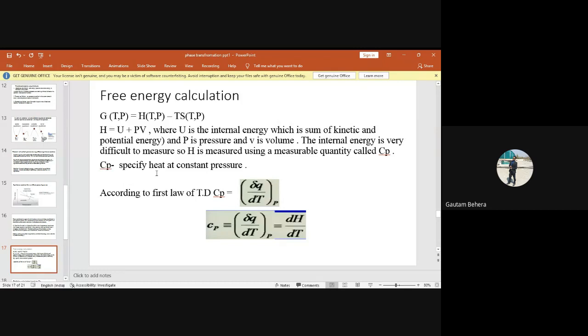PdV means a small change in volume is dV. Pressure into change in volume, V2 minus V1. Or P delta V means P into V2 minus V1, a significant change in volume, right? So this PV is the work and this U is the internal energy, right? So enthalpy is equal to a combination of internal energy U plus work or pressure into volume, right? And what is internal energy? Can anybody tell me what is internal energy?